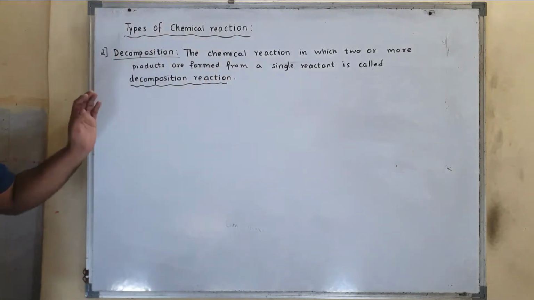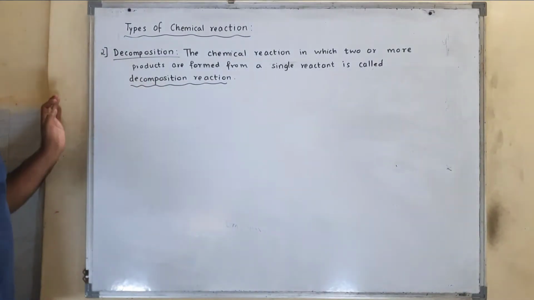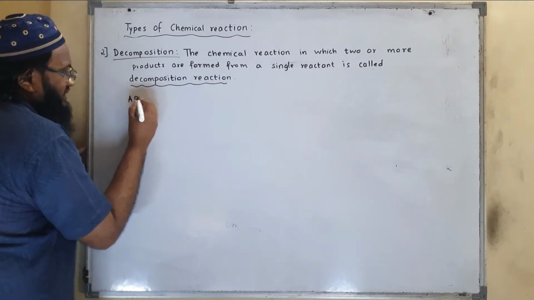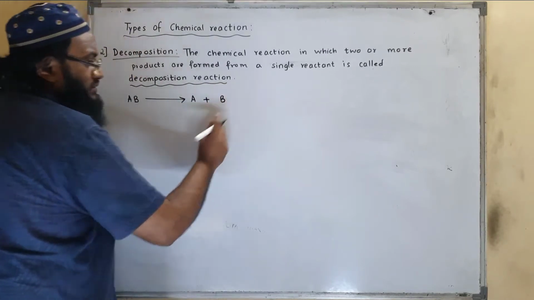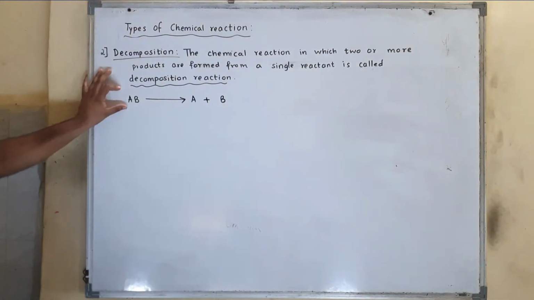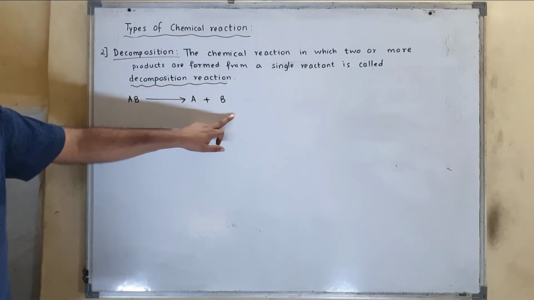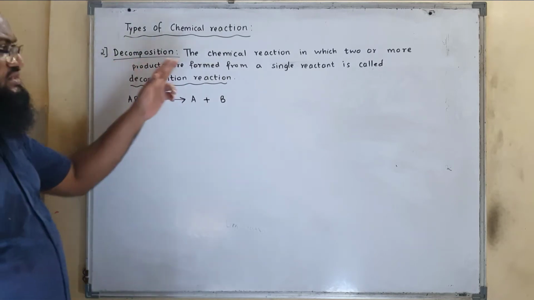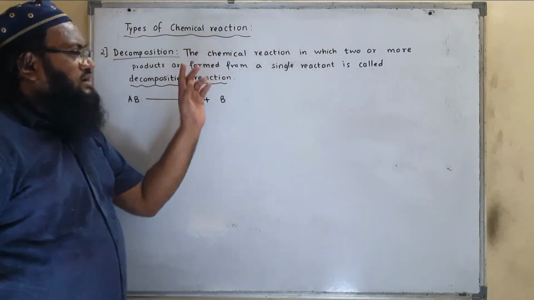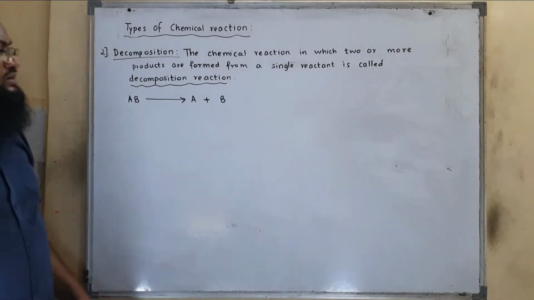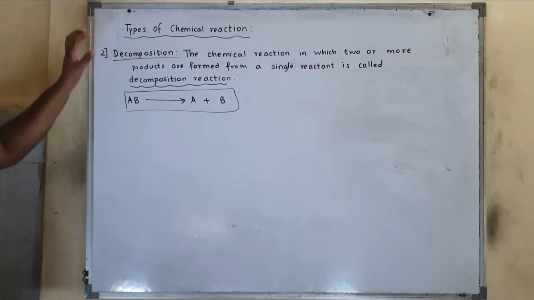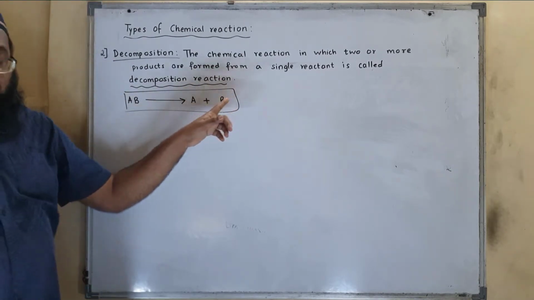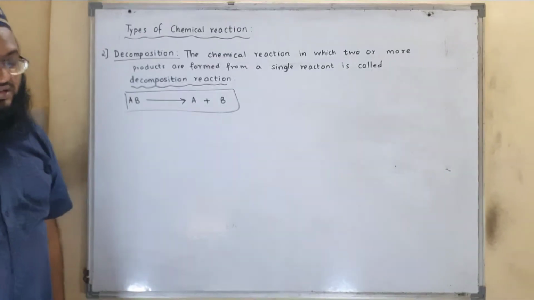So this is decomposition. We have seen that, for example, AB is the reactant. It will decompose to A as well as B. So here a single reactant is decomposed to two products. That's the definition: the chemical reaction in which two or more products are formed from a single reactant is called a decomposition reaction. A single reactant is decomposed to two or more products.